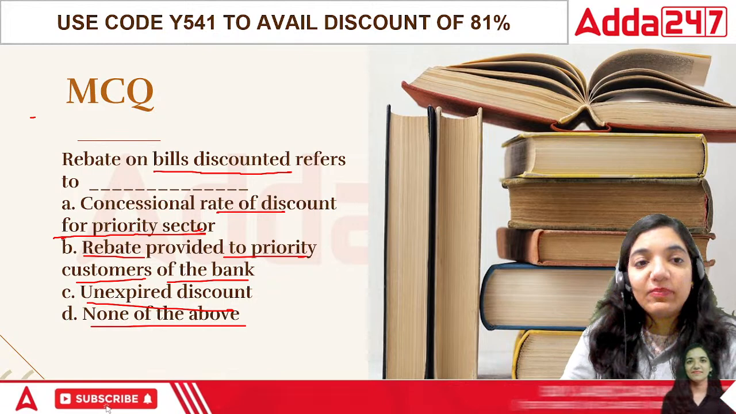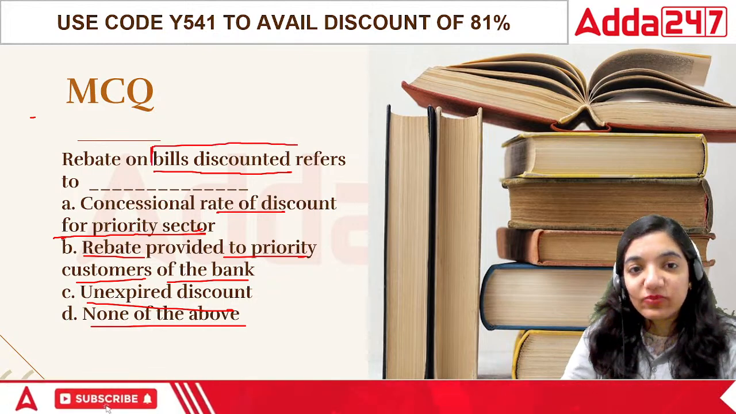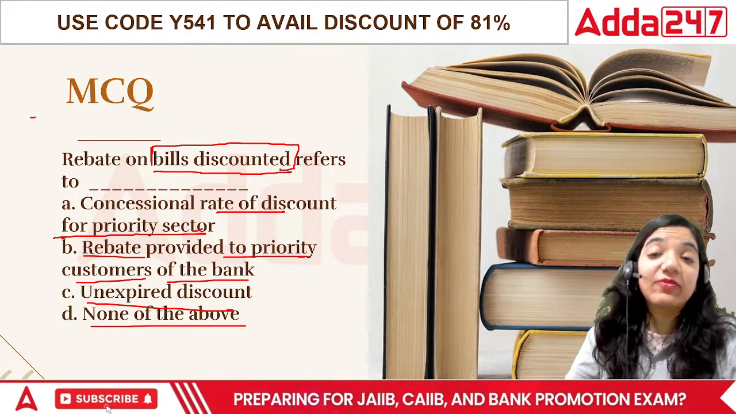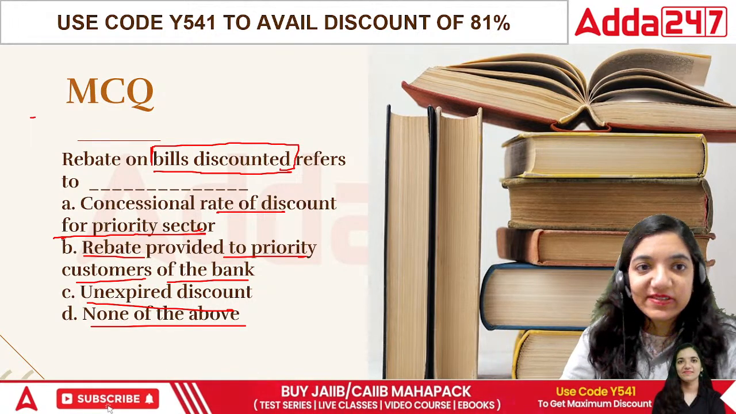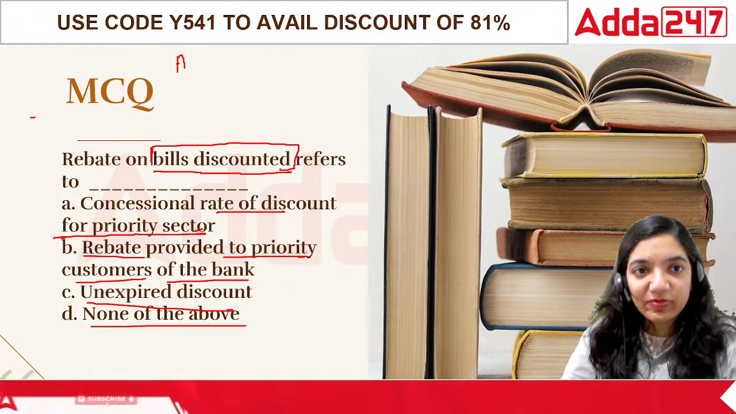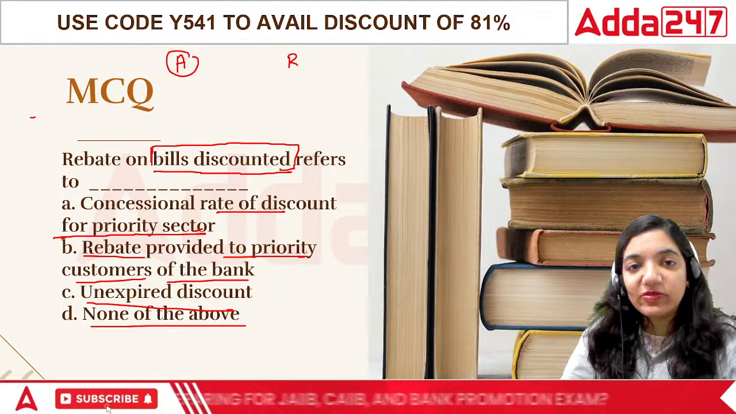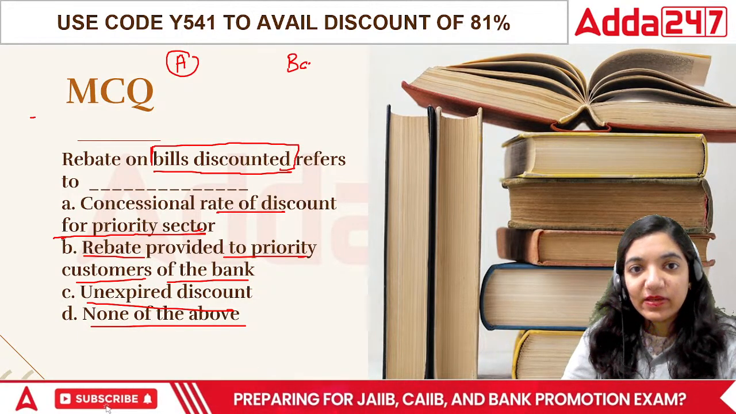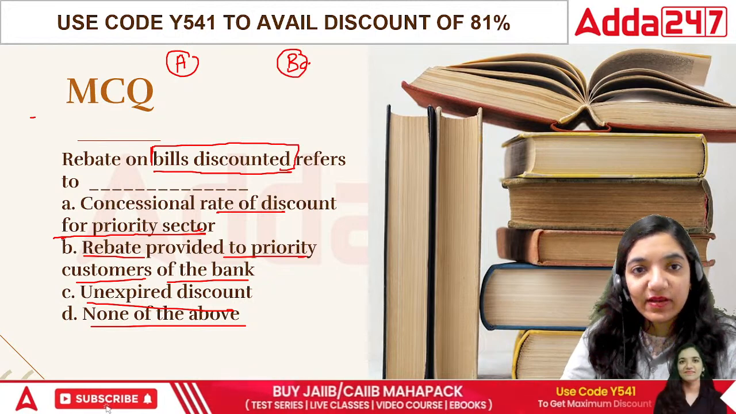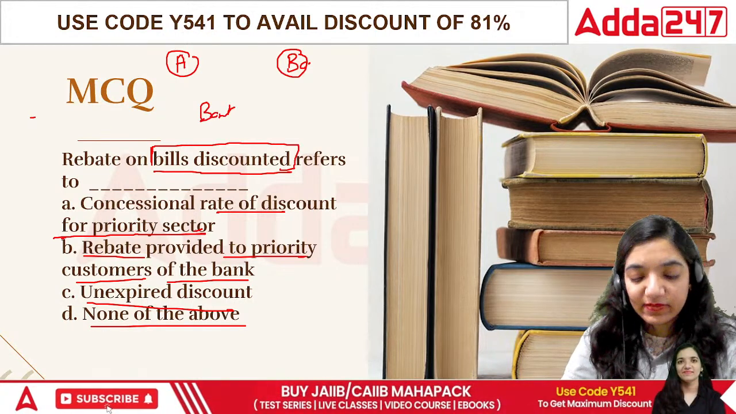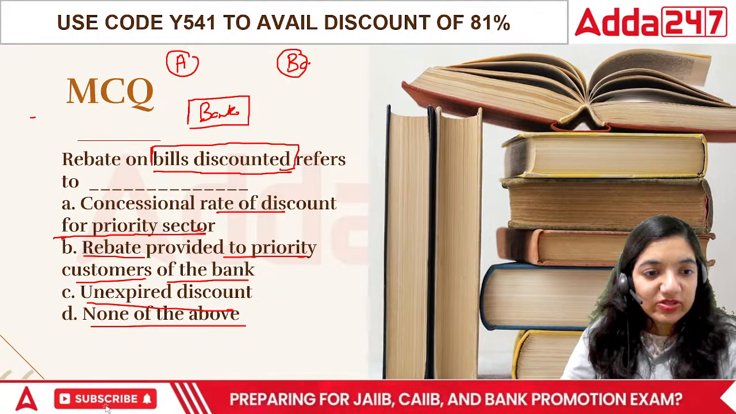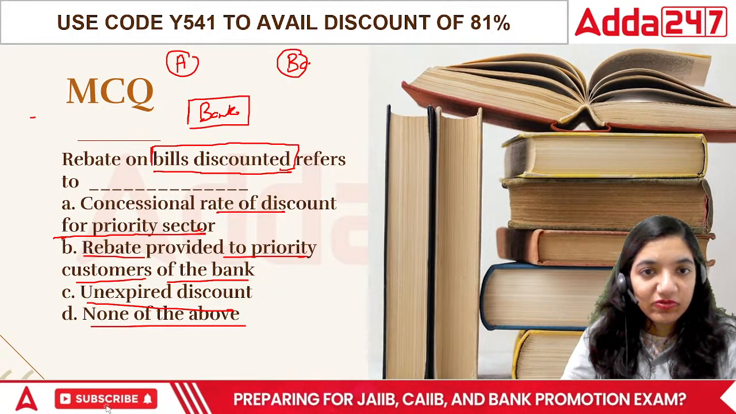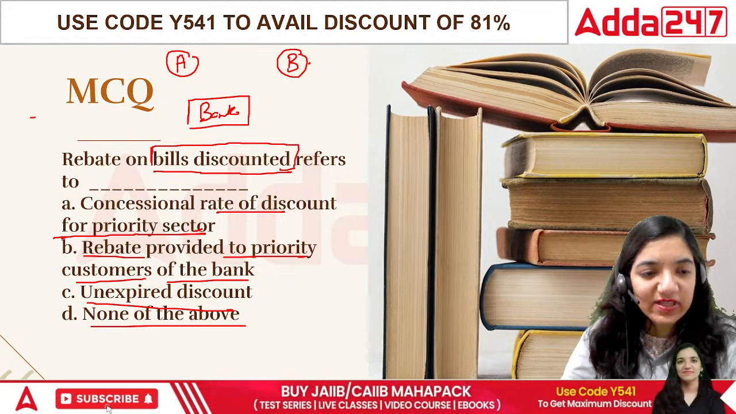If we talk about the rebates on bills discounted, sometimes what happens is someone discounted a bill. Basically, there was a particular person A, there was a particular person B, right? And here comes our bank. So I'm keeping three different scenarios there. So there are three different parties. Go through this very carefully. This is quite confusing. That's why.